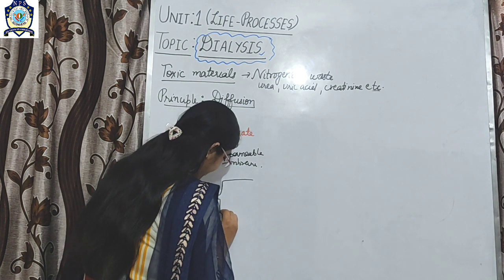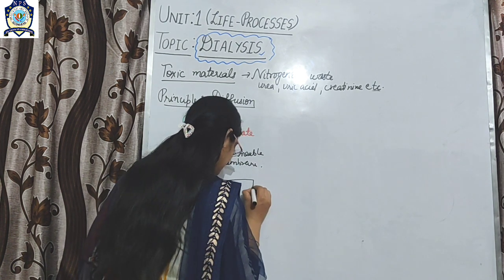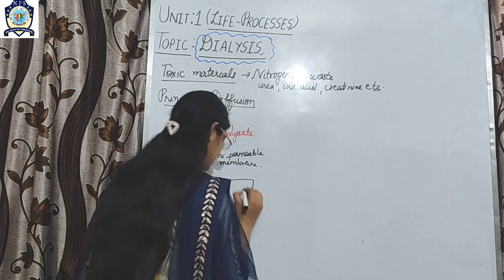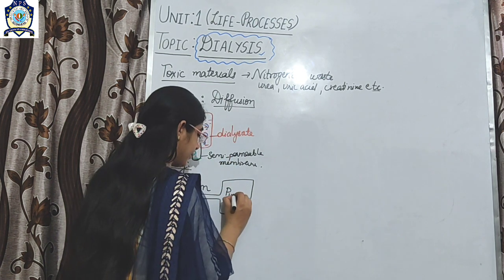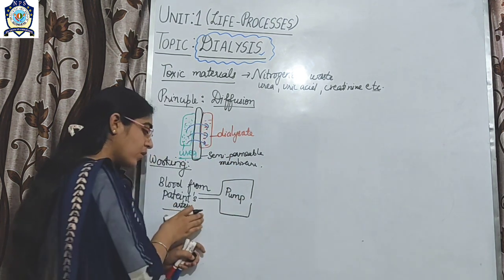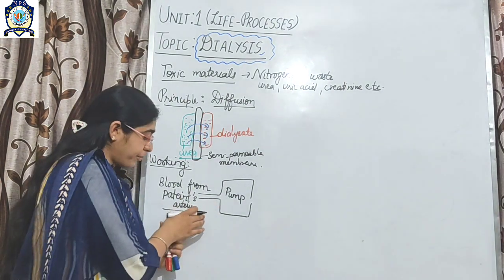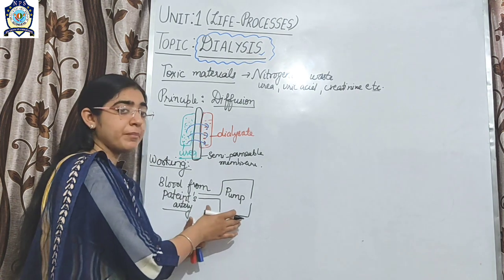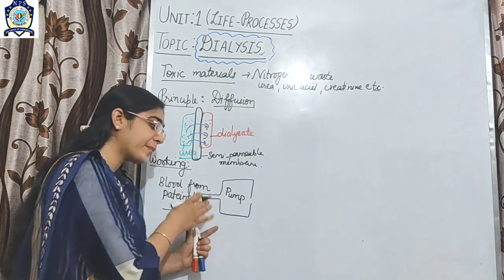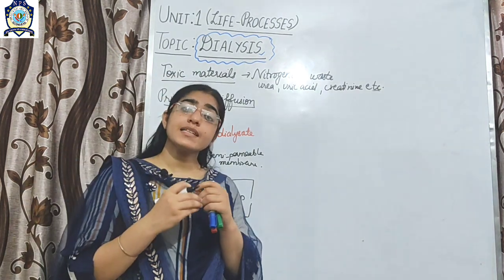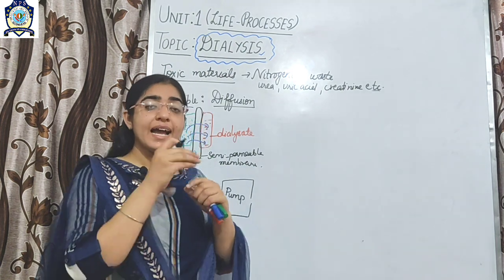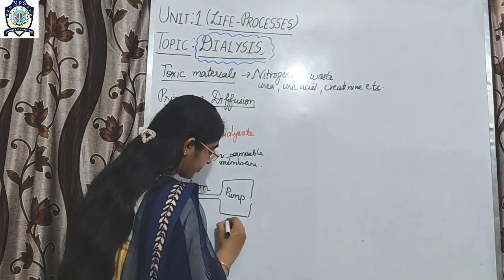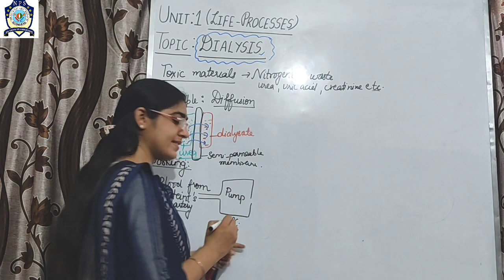This is a pump. As the blood is passed into the pump, the temperature of the blood is lowered down to 0 degrees Celsius.